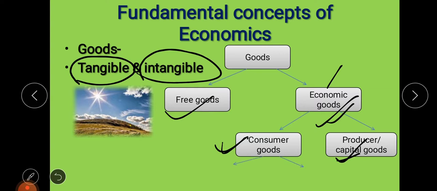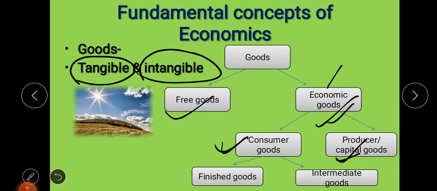Now, consumer goods are of two types. First is finished goods and another one is intermediate goods. Finished goods means those goods which do not require further production. Take the example of a copy, a book, a pen, a pencil or bread.